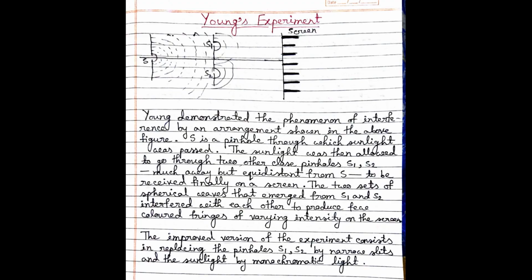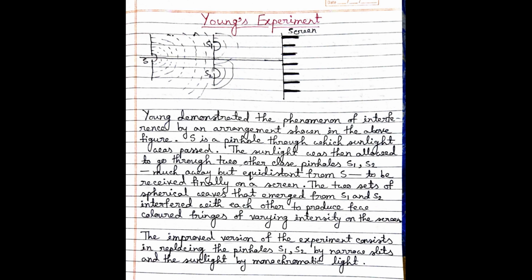The phenomenon of interference was first demonstrated by the scientist Young by an arrangement shown here. Here he used sunlight as the source. S is a pinhole through which sunlight can pass, and S1, S2 are two other pinholes which are equidistant from S, and a screen is placed equidistant from S1, S2.